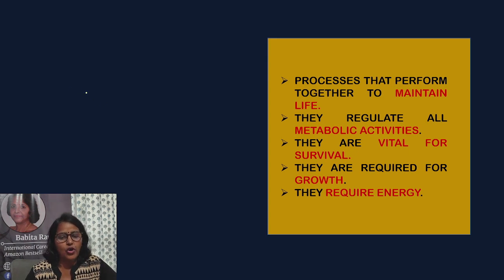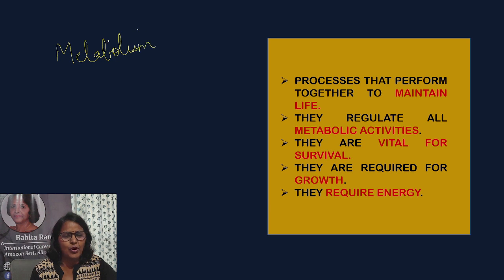They regulate all metabolic activities. What do we mean by metabolic activities? The sum total of all the reactions taking place in our body is known as metabolism. It comprises two different stages, two different types of steps: one is anabolism and the other is catabolism.